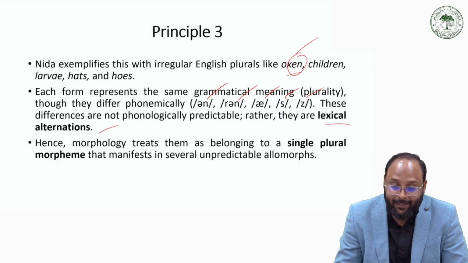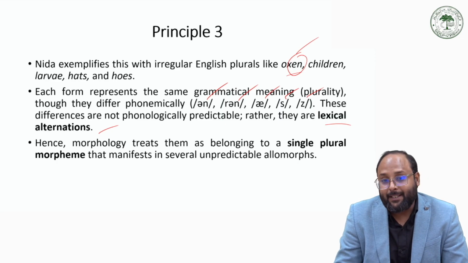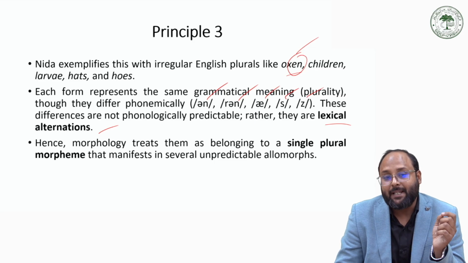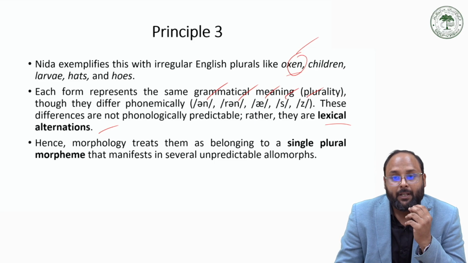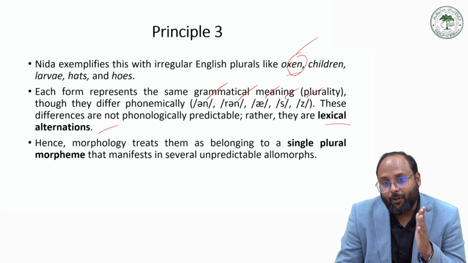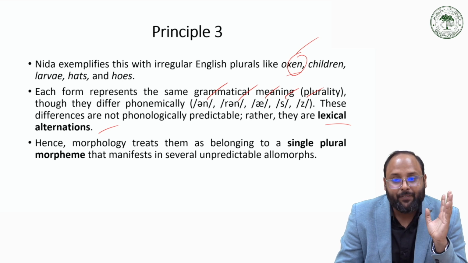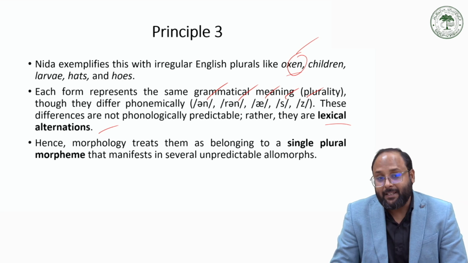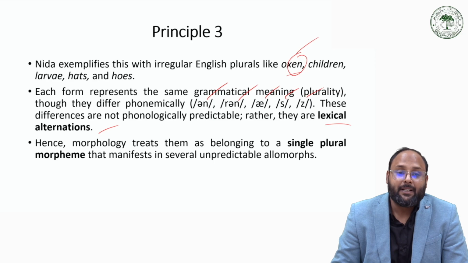But we can identify it as a single morpheme because all these forms give the same meaning, which is the common semantic distinctiveness. They all give the meaning of plural, so we can say that is one morpheme of plural. The form is different, but the difference is not phonologically conditioned; it is lexically conditioned, a lexical alternation.